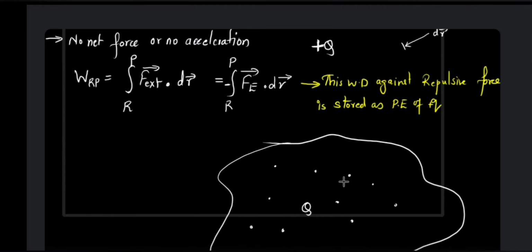Why? Because whenever you place a charge at that point, obviously that charge must be brought from somewhere. So the work done in getting that charge from whatever initial position to this particular point will be stored as the potential energy of this charge. So at this point there will be certain potential energy.